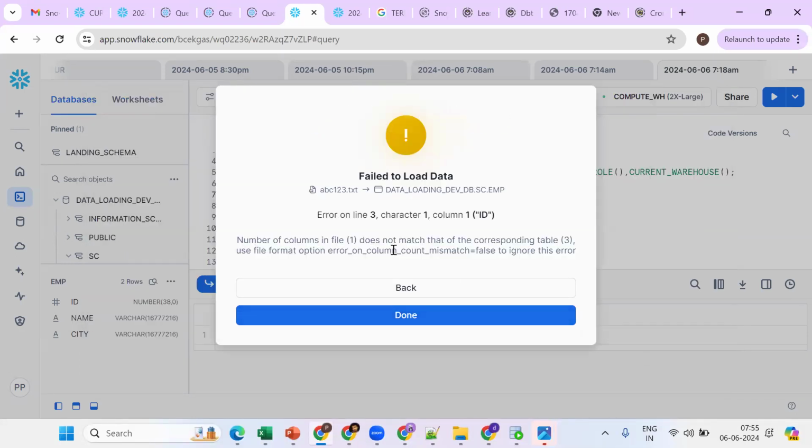So now it's saying number of columns in... See what happened? Tell me. Error on line number 3. Number of columns in file does not match. What is it saying? Tell me.